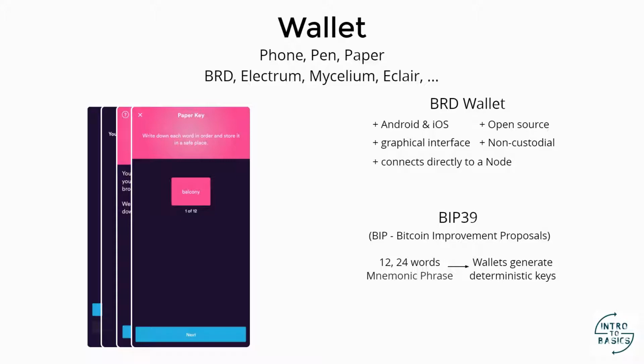So it doesn't matter if our phone or computer on which we had the wallet broke, because the funds were not in the wallet. In the wallet are the private keys that we can generate again at any time from the 12 or 24 words. These words are generated randomly by the wallet from a list of 2048 words.